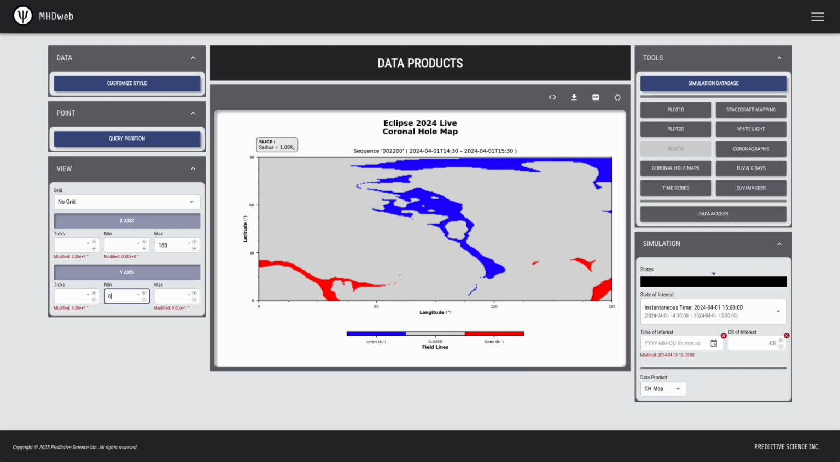As with other tools, you can download the plot image by selecting this button here. Also, if you'd like to download the underlying HDF5 file that is used to generate this plot, you can select the Download Data button that is right next to the download image button. And with that being said, this concludes this overview of the Data Products / Coronal Hole Maps tool on Predictive Science's MHDweb 2.0. The next video in this series will go on to explore the time series tool.